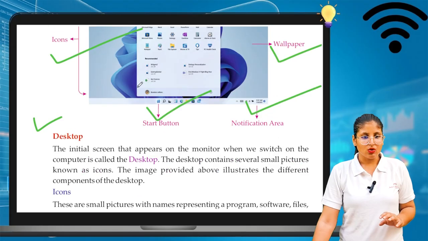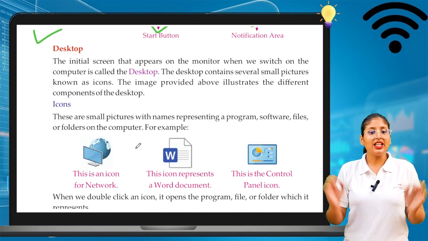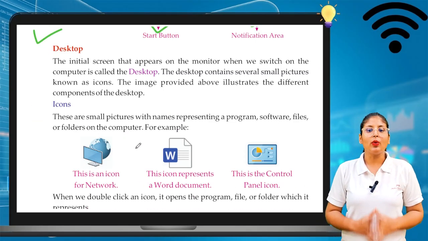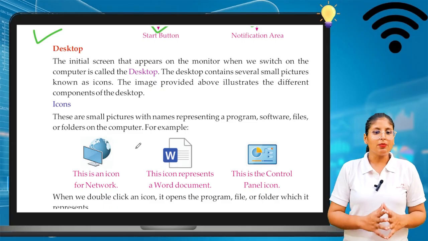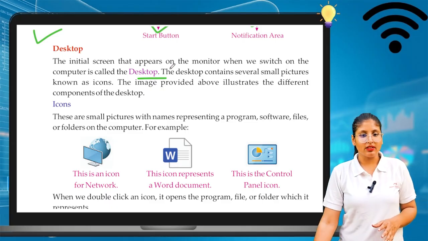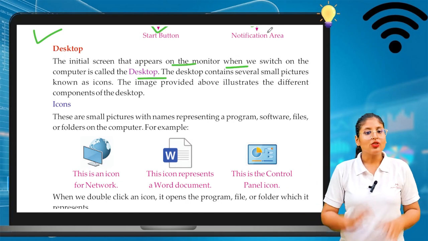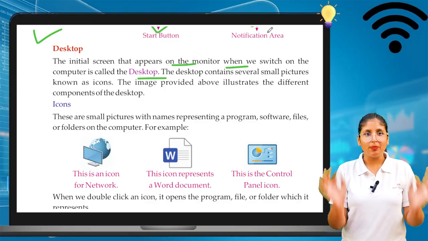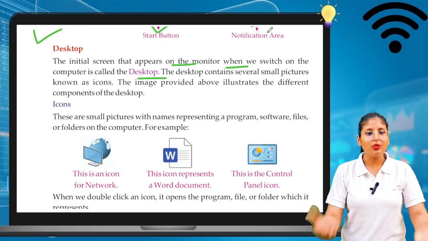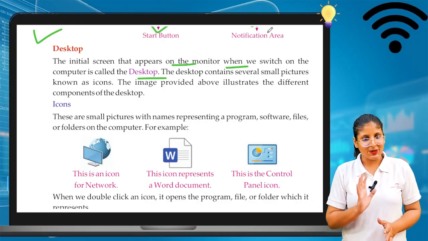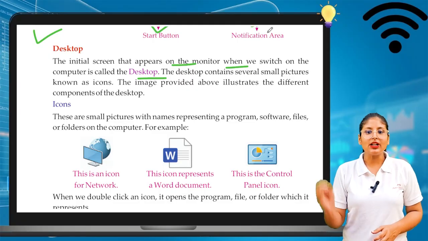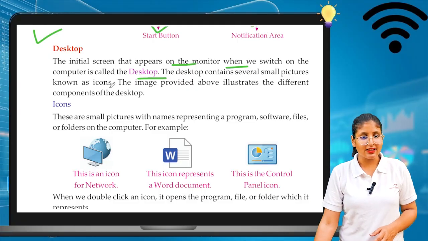So the initial screen that appears on the monitor when we switch on the computer is known as desktop. That screen, the initial screen that appears, is known as desktop. The desktop contains several small pictures known as icons. What does desktop contain? Very small pictures.